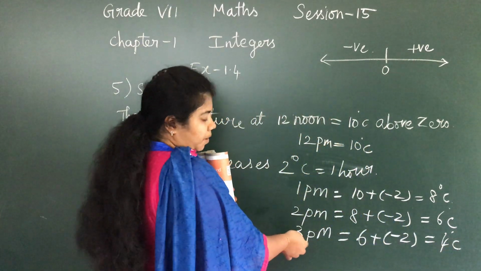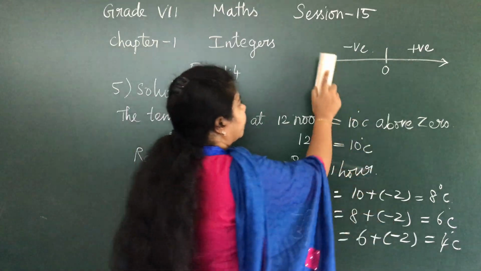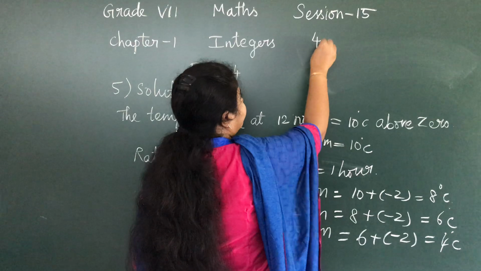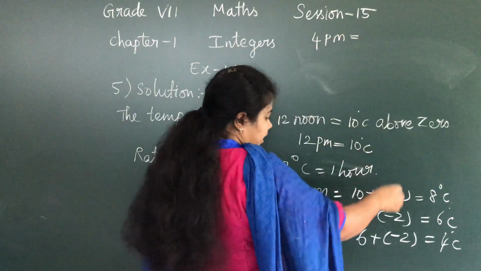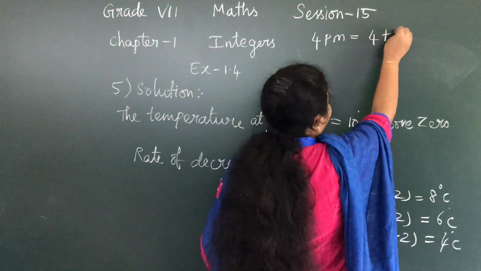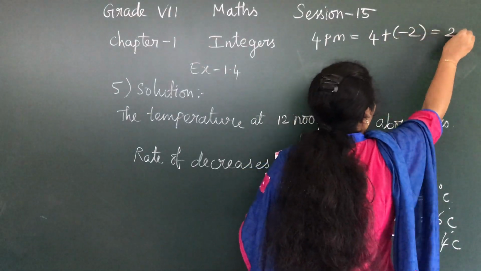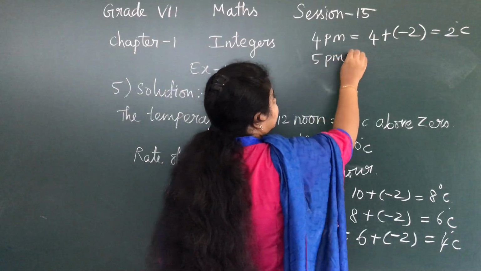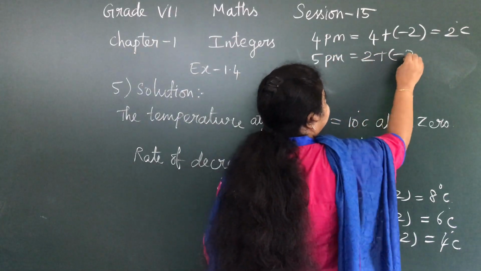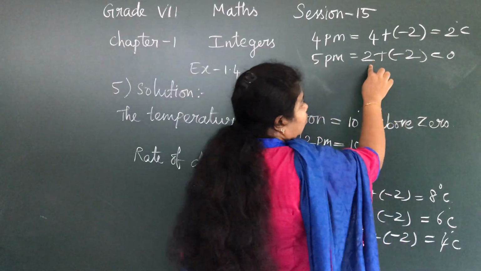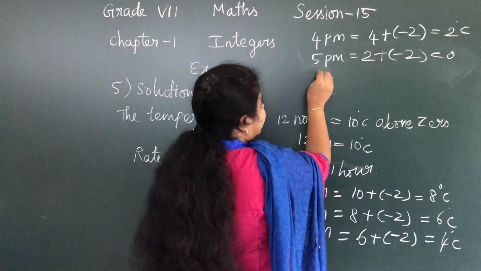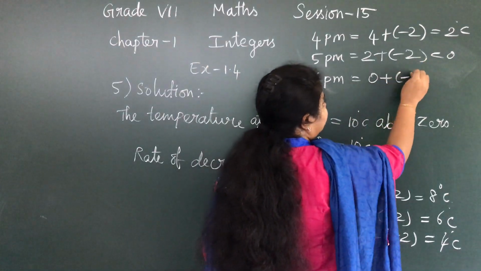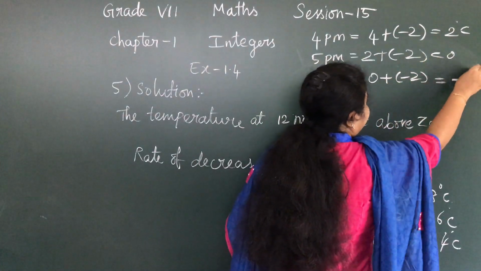Again. Now 4 p.m. At 4 p.m. here it is 4. 4 plus of minus 2 is equal to 2 degrees Celsius. Again at 5 p.m. 2 plus of minus 2 is equal to 0. 2 minus 2 is 0. Then again at 6 p.m. 0 is there. 0 plus of minus 2, which means minus 2 degrees Celsius.